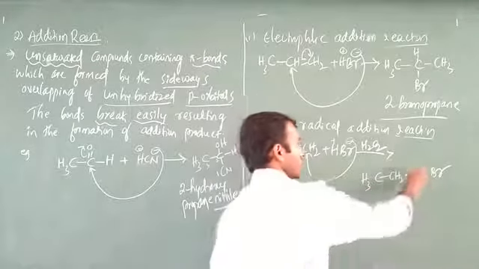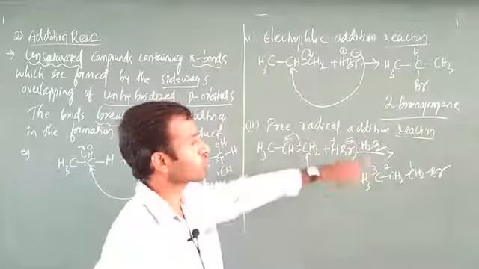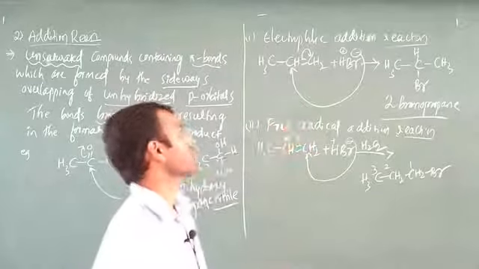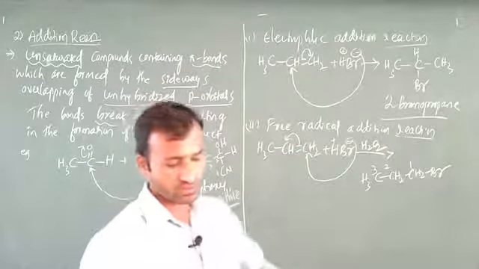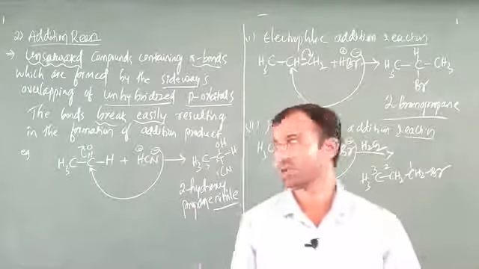You have to start numbering from here: 1, 2, 3, 1-bromopropane. You have to write 1-bromopropane as the IUPAC nomenclature. Up to this point is the addition reaction. In this class two reactions are completed: substitution reaction and addition reaction. Make it perfect.